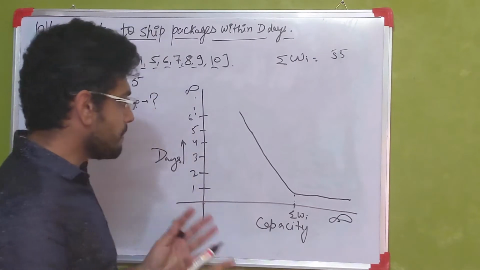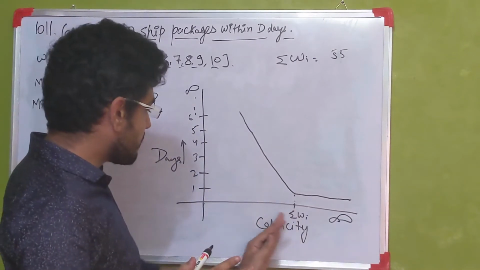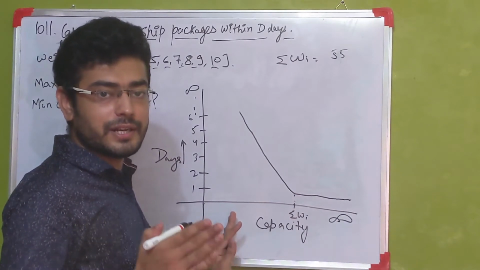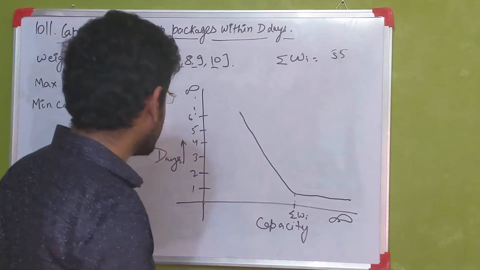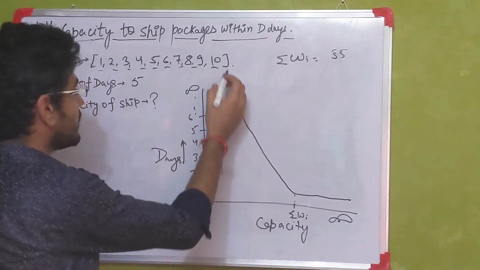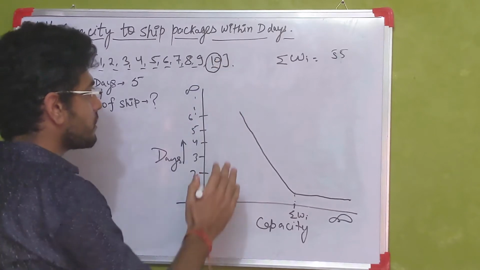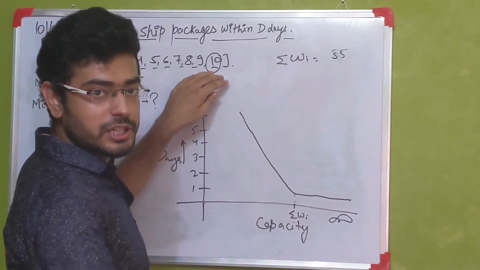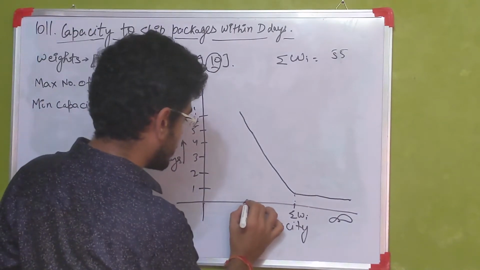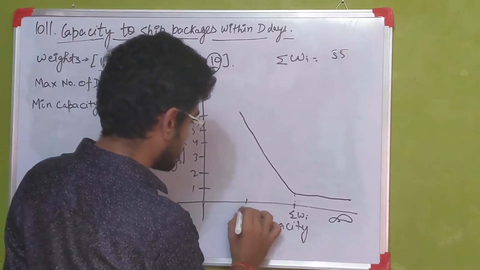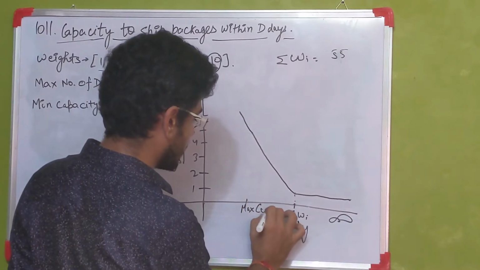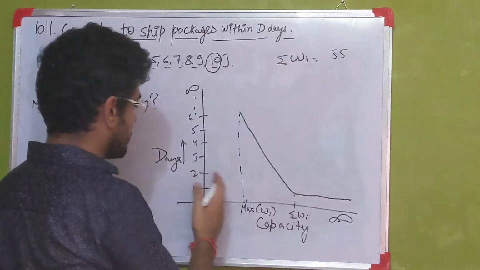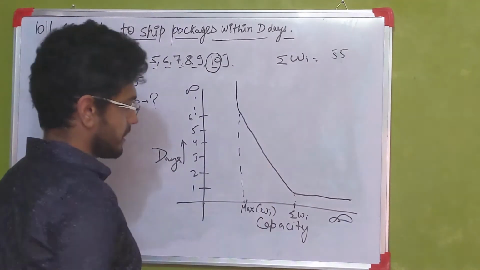Now after some point we'll reach a particular capacity where you won't be able to transfer the weights within any amount of time. When will this come? This will happen when you reach a point where you are not able to transfer the maximum of these weights in a single shipment. So let's mark this point as max of Wi. After this point, the number of days required would go to infinity.